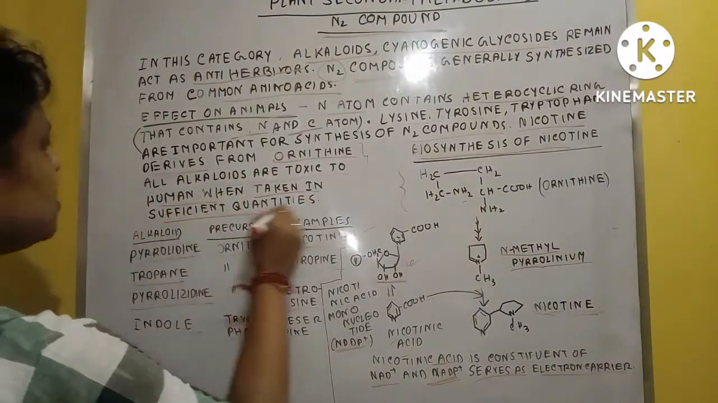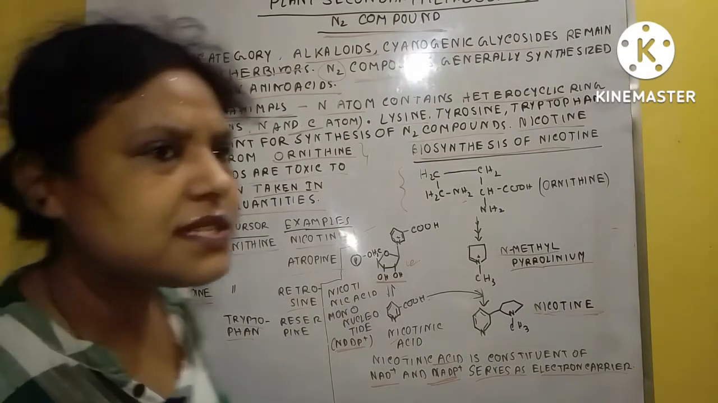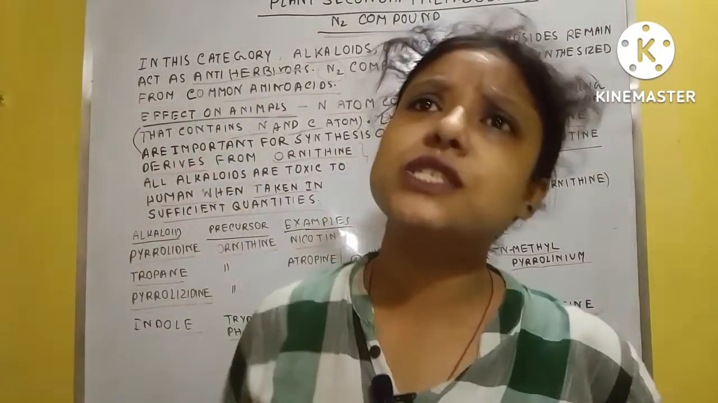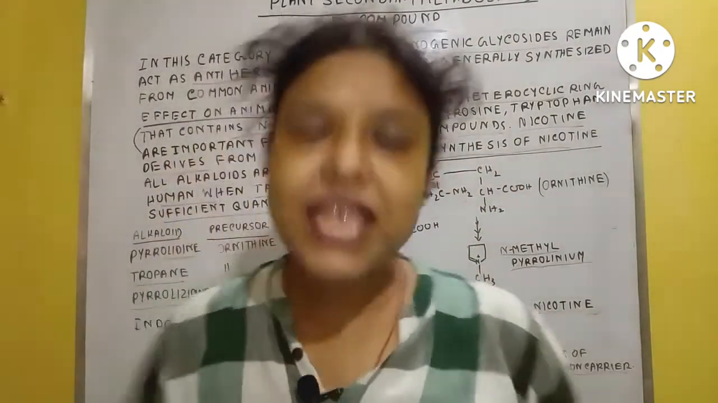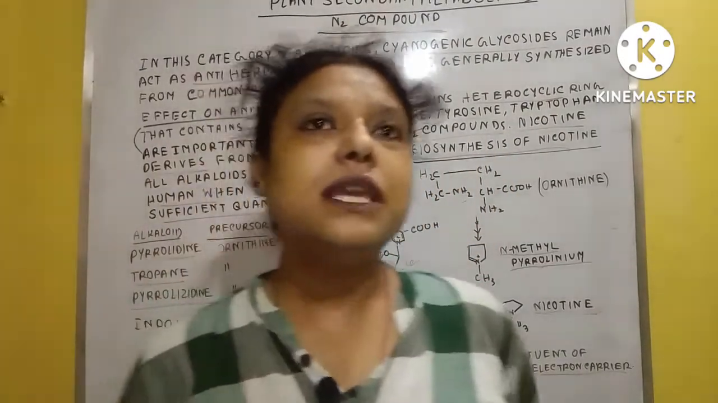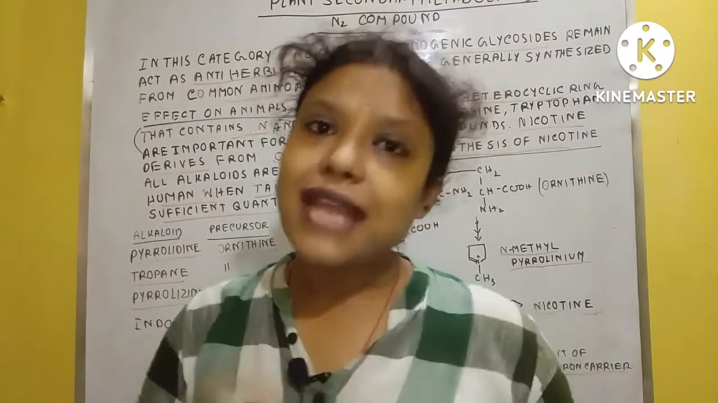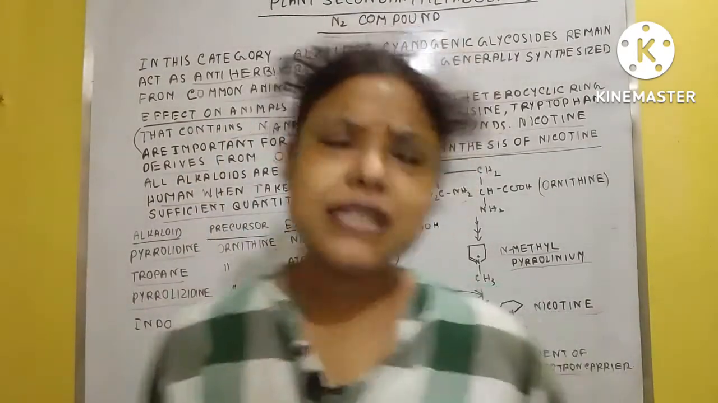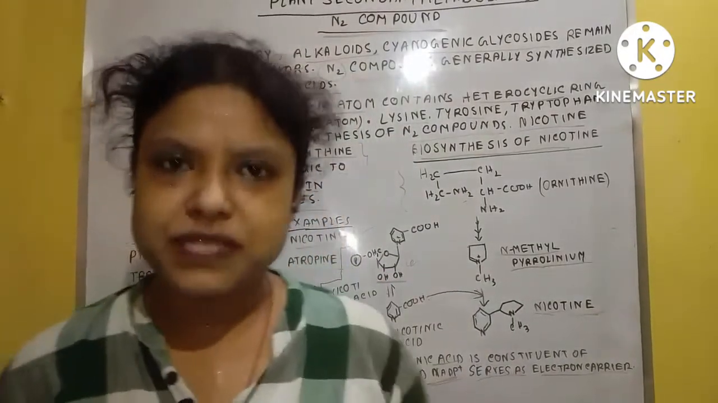Okay, so one thing is important: all alkaloids are toxic to humans when taken in sufficient quantities. As I said, alkaloids are toxic materials, and their function is to give protection to the plant's body. But sometimes we consume some of these plants, and if they are taken in sufficient quantity, some toxic material is stored in our bodies. But naturally, alkaloids are also used for some medicinal purposes.